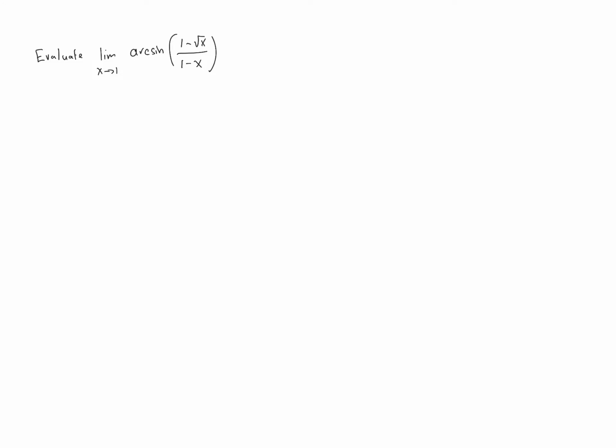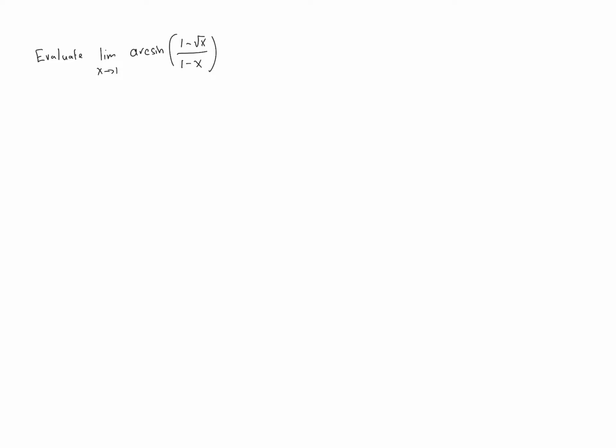I want to look at one more example problem involving limits of compositions of functions, because this requires a little bit more than what we've seen in the theorem so far. So I think it's worth taking some time to look at. Let's try to evaluate the limit as x approaches 1 of arc sine, or inverse sine, of the quantity 1 minus root x over 1 minus x.